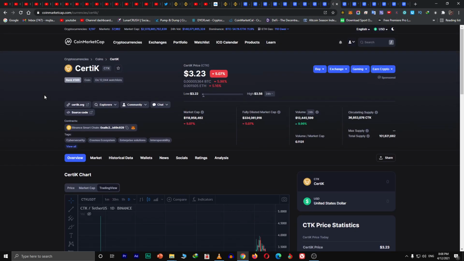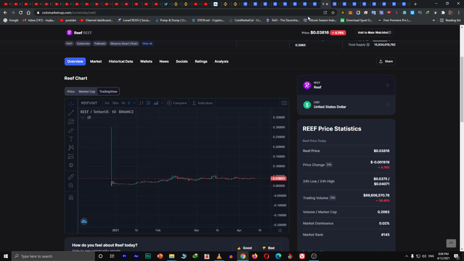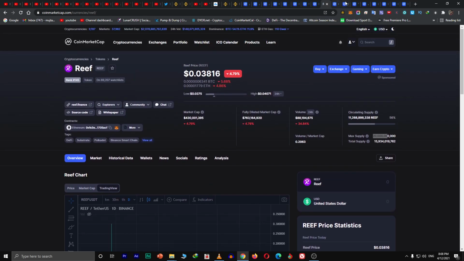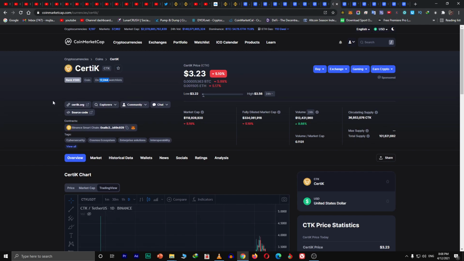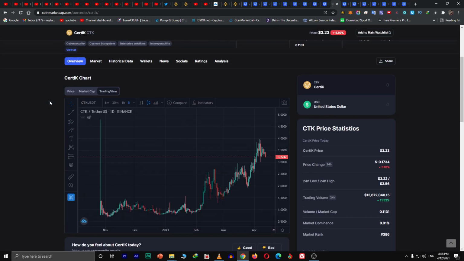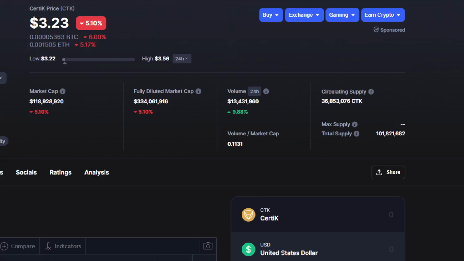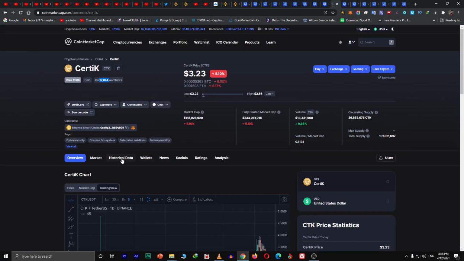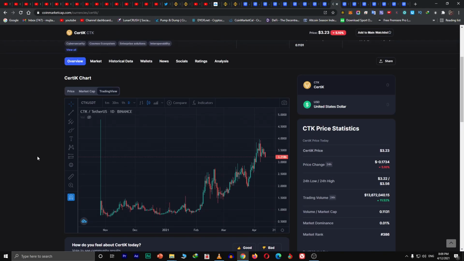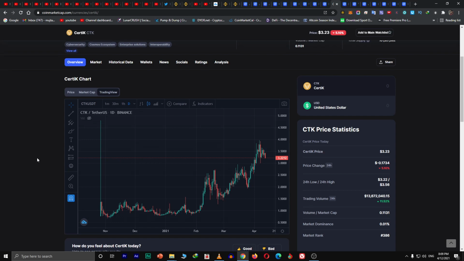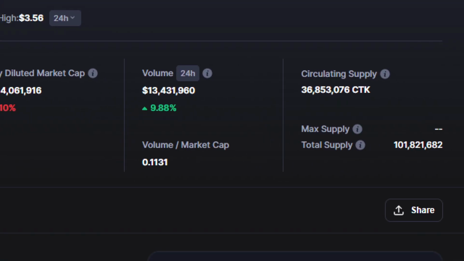Next up in the list we have CTK. It has got 12,000, while Reef got 64,000. When there are more people, they tend to sell very quickly. They buy and sell. Most of the people are day traders. They don't hold. So here they had less supply. The supply here is only 100 million. Although it's more than the other tokens or football tokens, this token has a supply of 100 million.